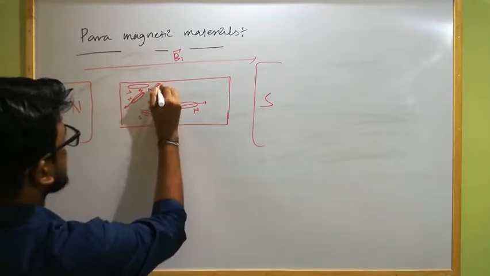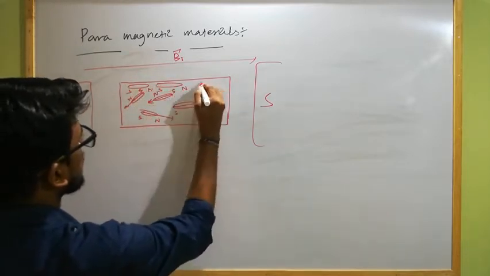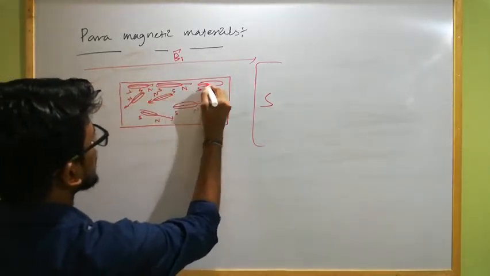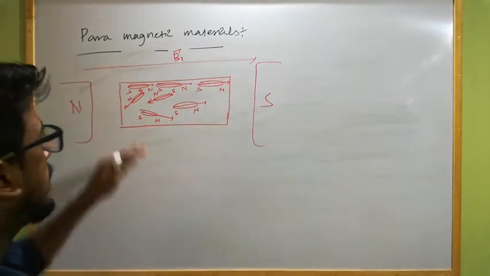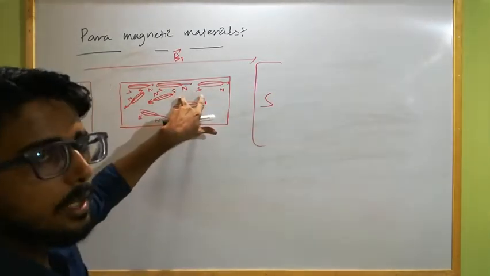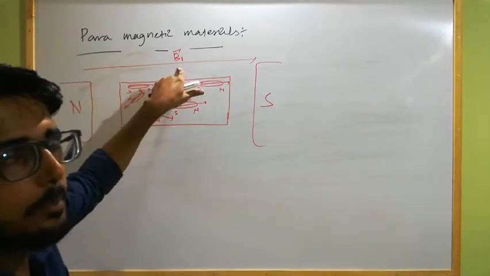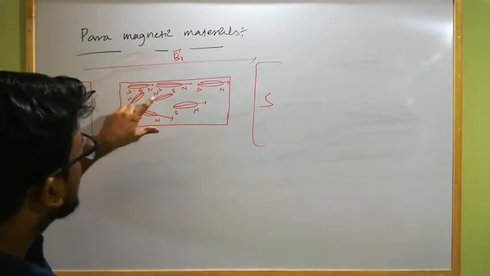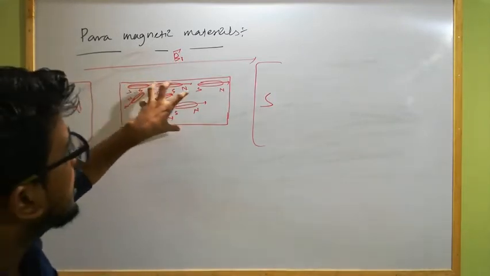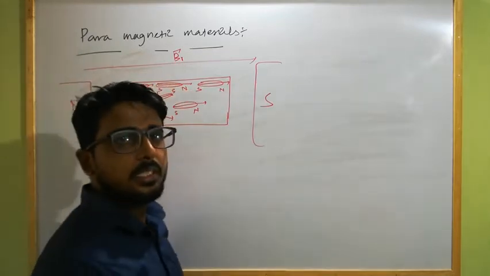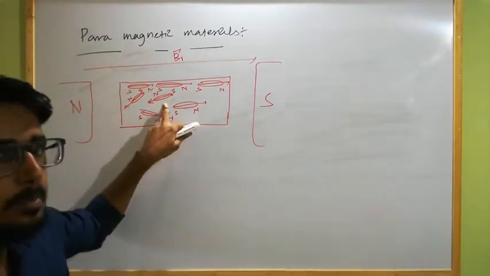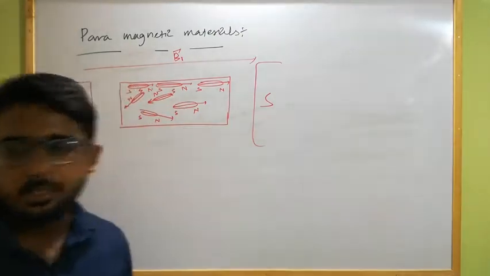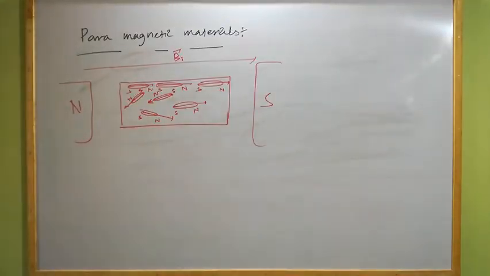The dipole moment will be along the direction of the external magnetic field. So they possess some net dipole moment in the presence of an external magnetic field. But in the absence of external magnetic field, although they have some permanent dipole moment, the net dipole moment of the paramagnetic substance is 0. Clear? Depending upon this phenomenon, there is a law proposed by Curie. So what is Curie's law?